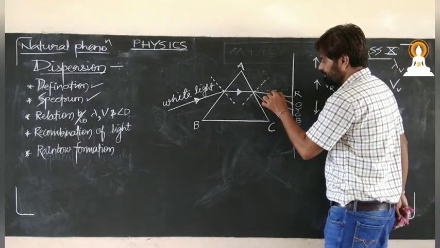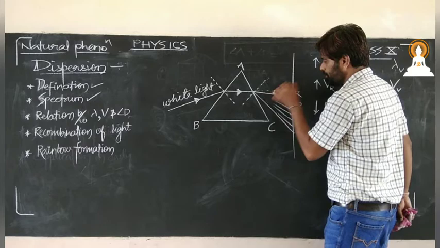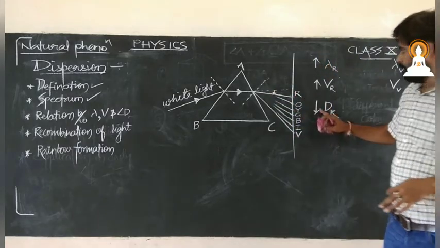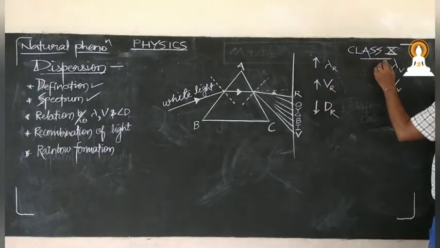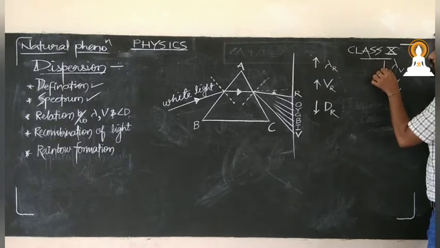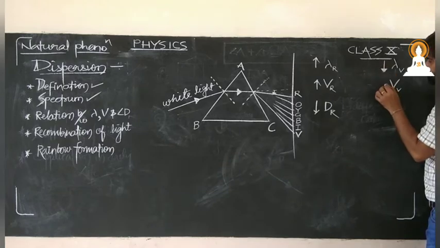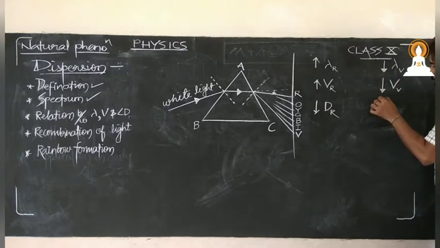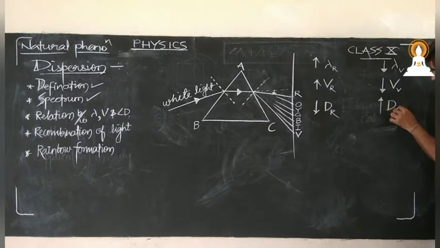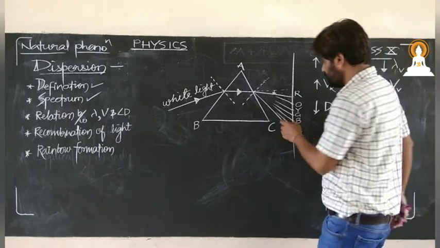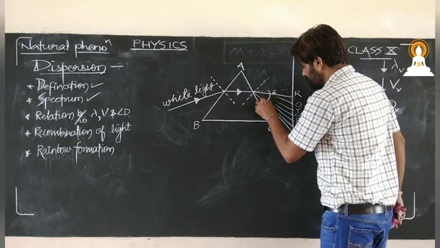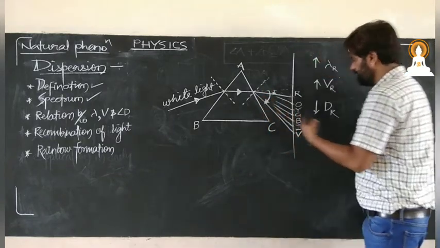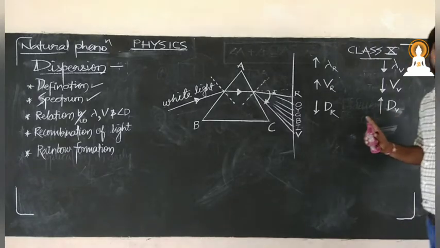That's why red light has the minimum deviation. Least the wavelength, least will be the velocity among the seven colors, and most will be the deviation from its path. So you may see that the maximum deviation is with violet light.